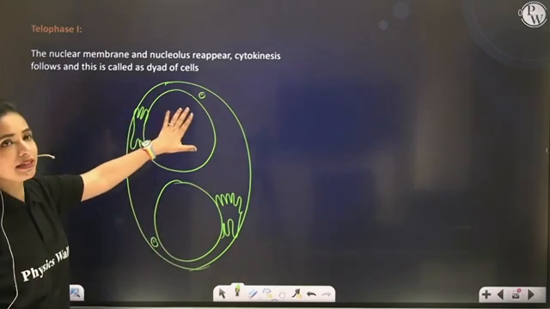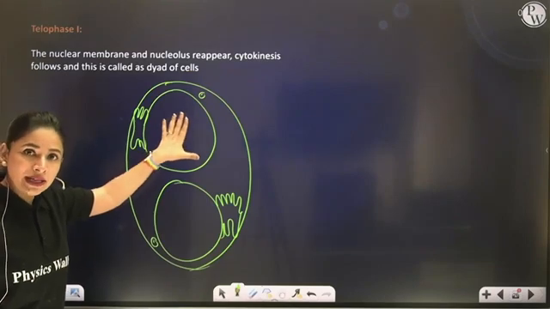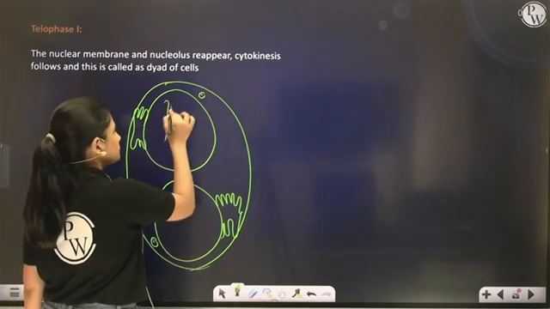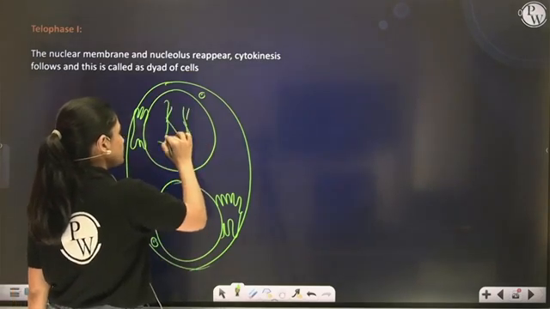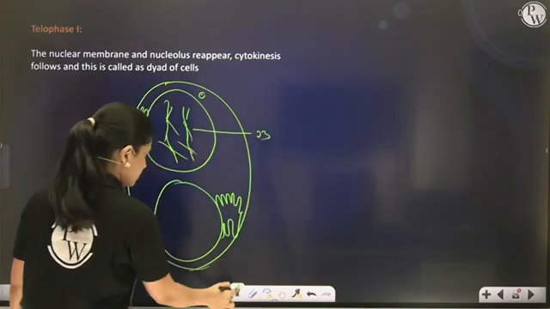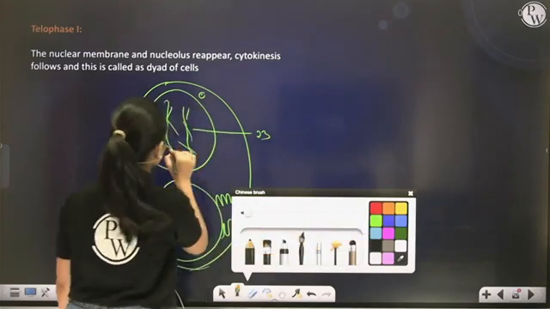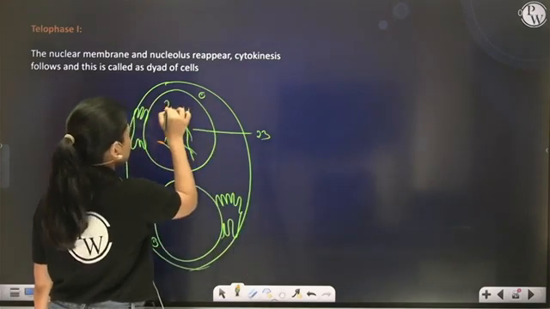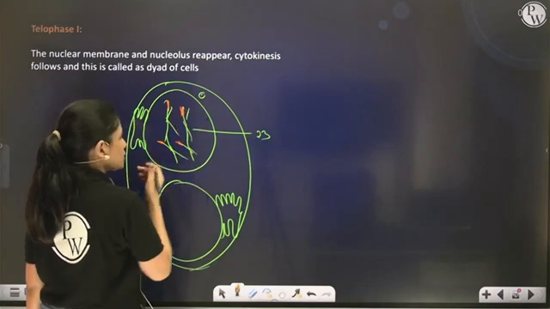Now the genetic material inside one nuclei will also get decondensed, right? Only 23 threads having some part of orange as well, showing recombination.